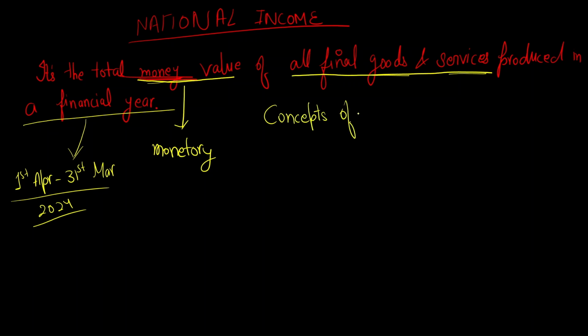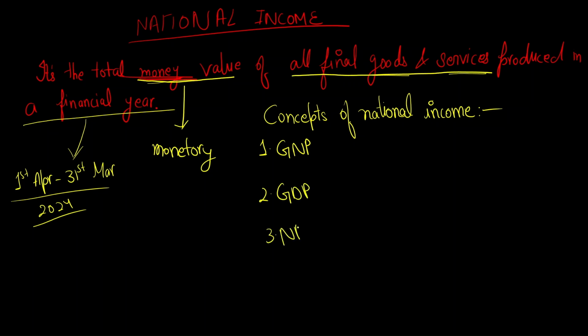Now, there are something called concepts of national income, like GNP, GDP, NNP. What else? There's something called PI. Then PCI. Yeah, there is something called DI.